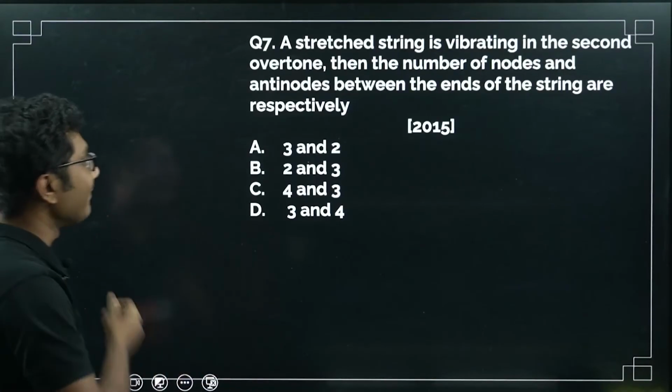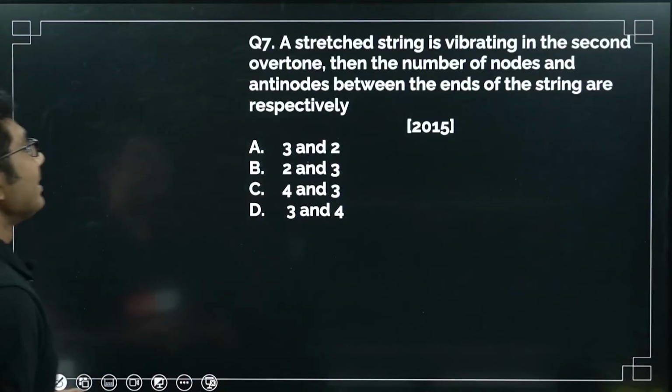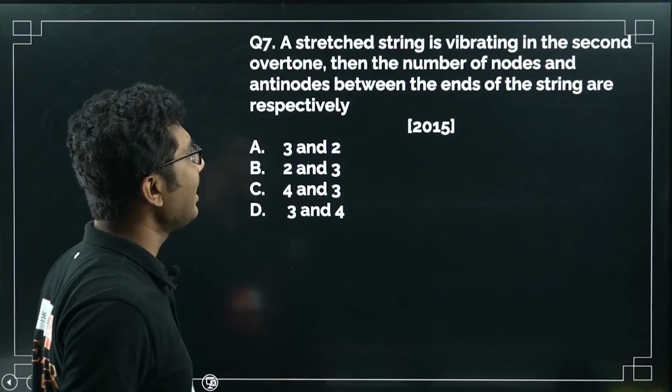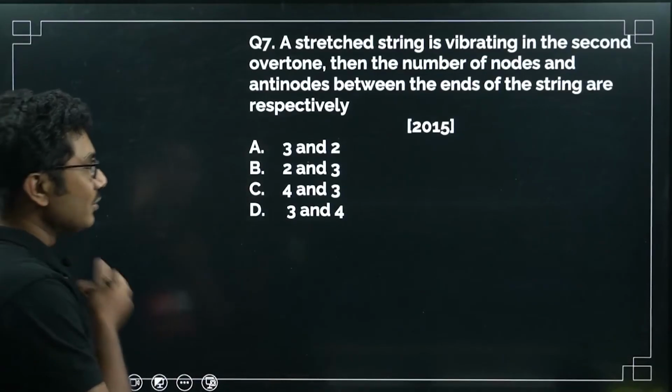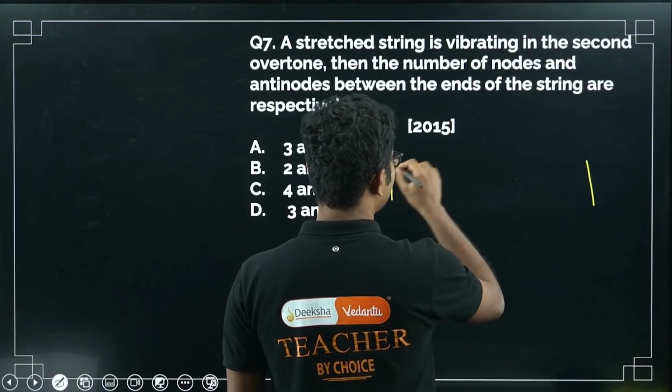Now question number 7. A stretched string is vibrating in the second overtone, then the number of nodes and antinodes between the ends of the string are respectively. So second overtone means you have a stretched string, so this is the first.